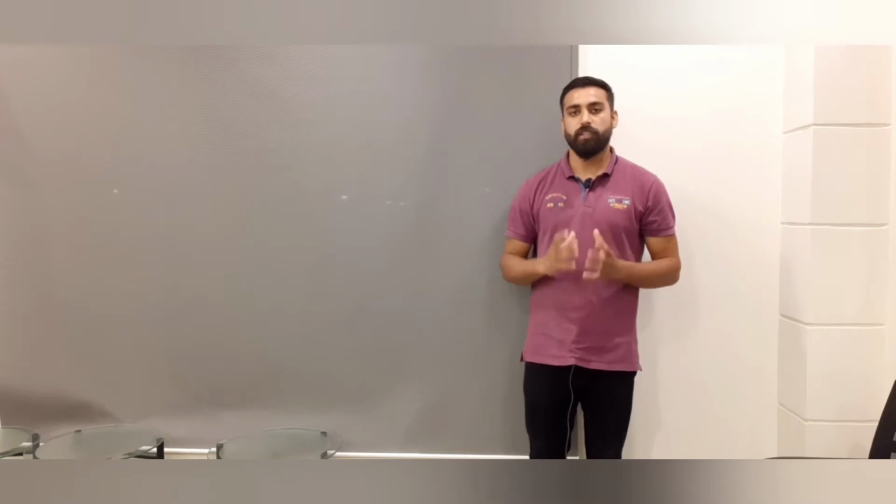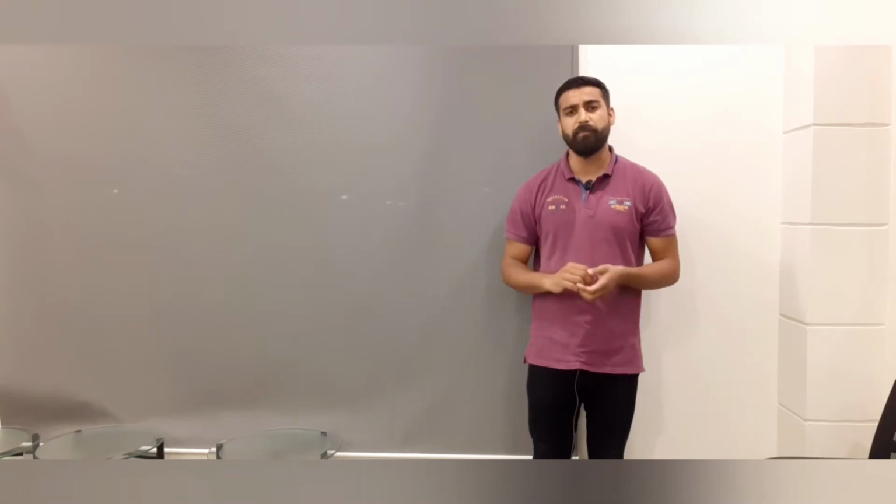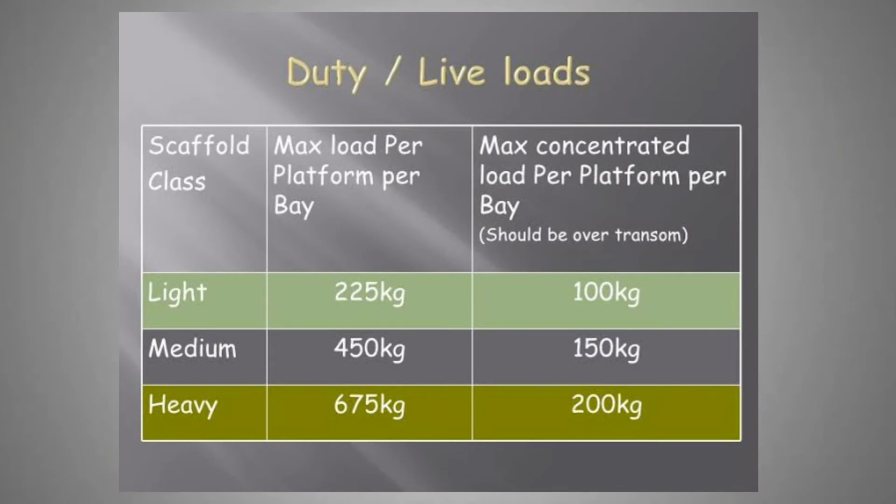And in our construction work, mostly the scaffoldings used are the tube and coupler type scaffolding and the mobile scaffolding. There are different classes of scaffolding. They are classified as light, medium and heavyweight scaffoldings. So let's talk about the different classes of scaffolding according to the weight.